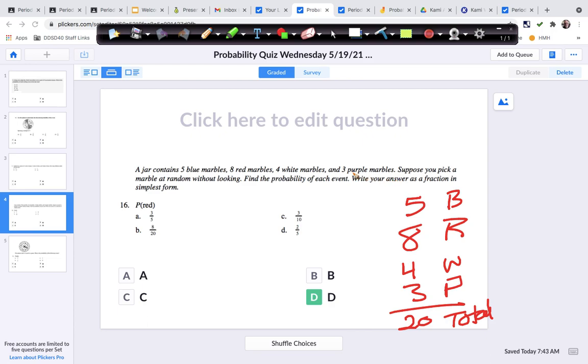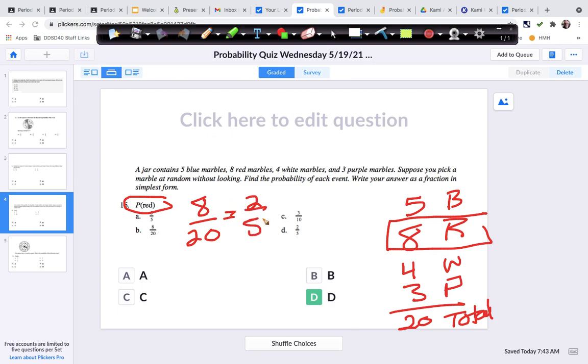It says, suppose you pick a marble at random without looking, find the probability of red. There are 8 red, so that's 8 out of 20. And 4 goes in here twice, 4 goes in here 5 times, so a 2/5 chance.